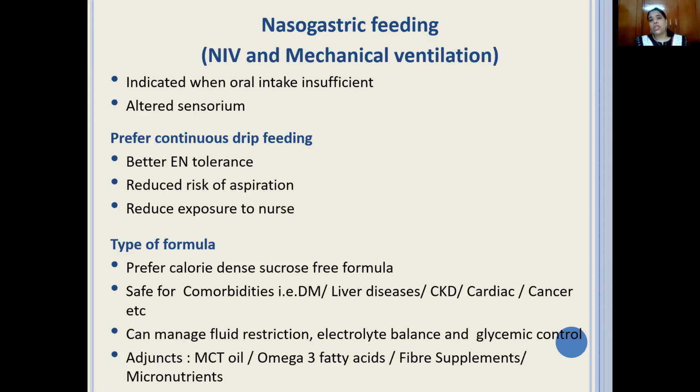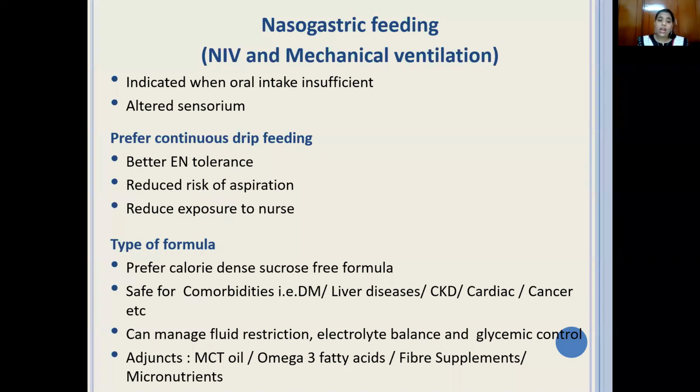Also, one thing which is important which we need to consider is if you give bolus feeds, if you feed every 2 hourly to the patient, it also increases the exposure of the nursing staff, who have to go every time and feed the patient, hold the tube, pour the formula, so the exposure time also increases. So in a way, more from the patient's benefit side, but also from the other side, continuous drip remains the choice of feeding and it is tolerated very well.